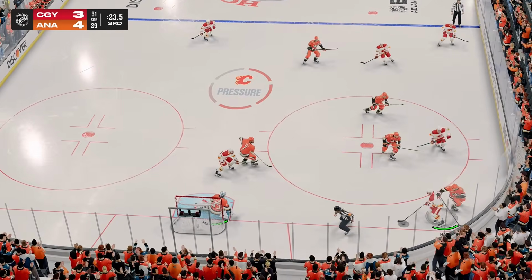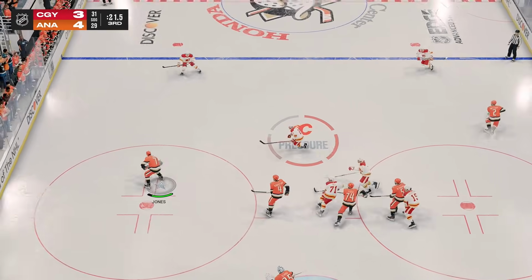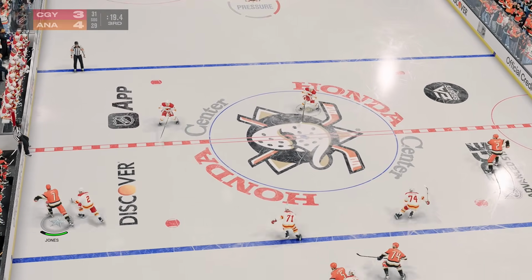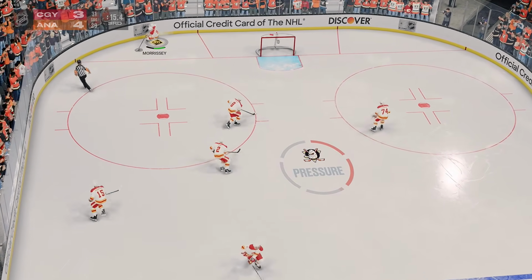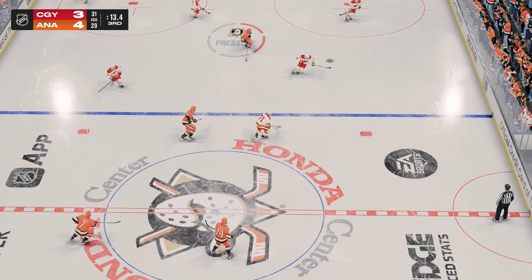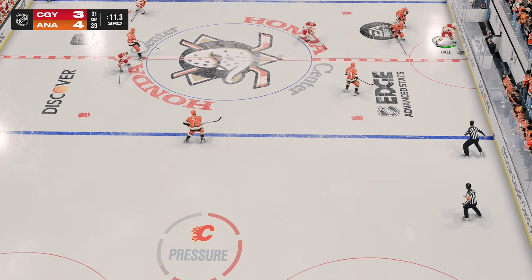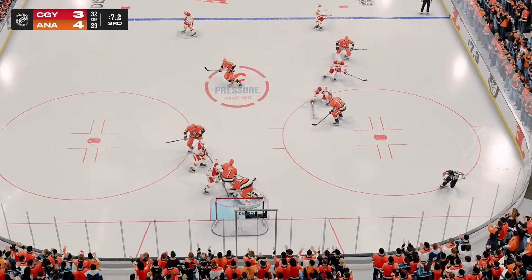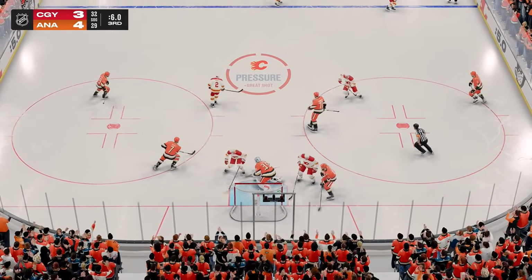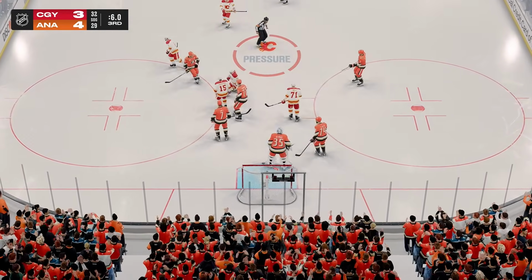So we're down to the final 25 seconds. The Flames are putting on some good pressure. Jones has got the puck, and he's looking to break it out here. He has a chance at the empty net, and of course his shot's going to be going wide. He actually lost the puck. The Flames are going to get one last rush here. Taylor Hall's got the puck, and he's going to try to send it in. Dylan Guenther's got it over to Jake DeBrusk. He's got one last chance here. Demko's going to make the save, but there's still 6 seconds left on the clock here.